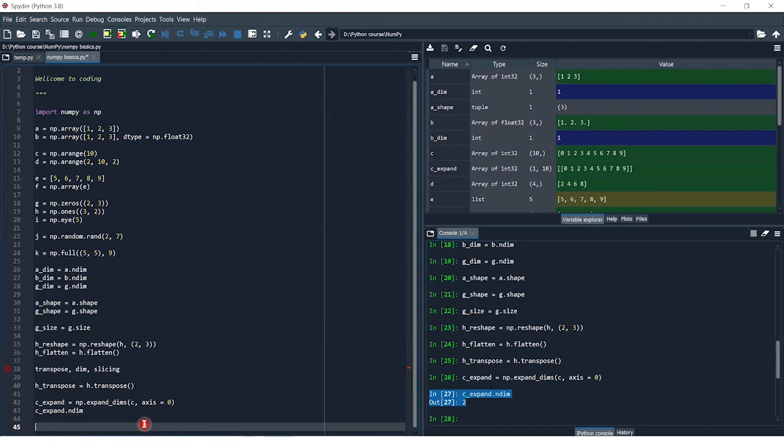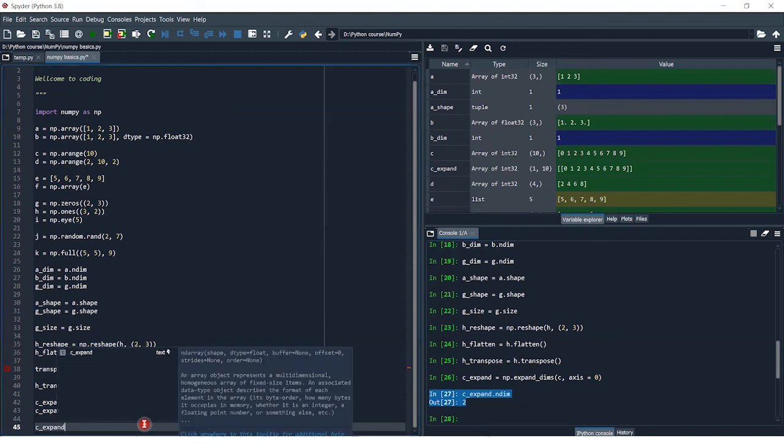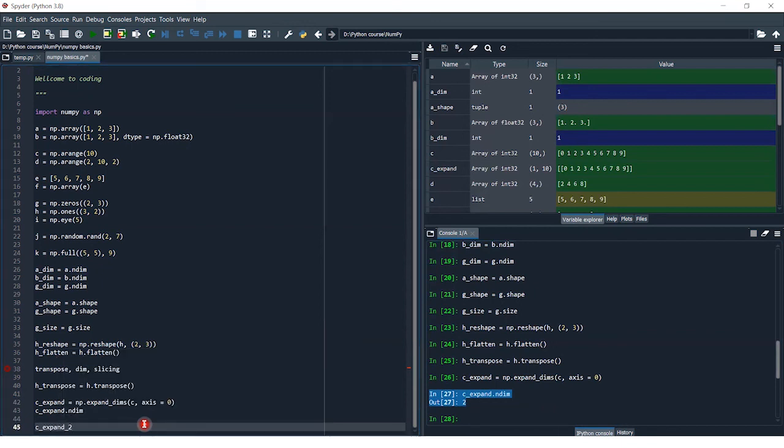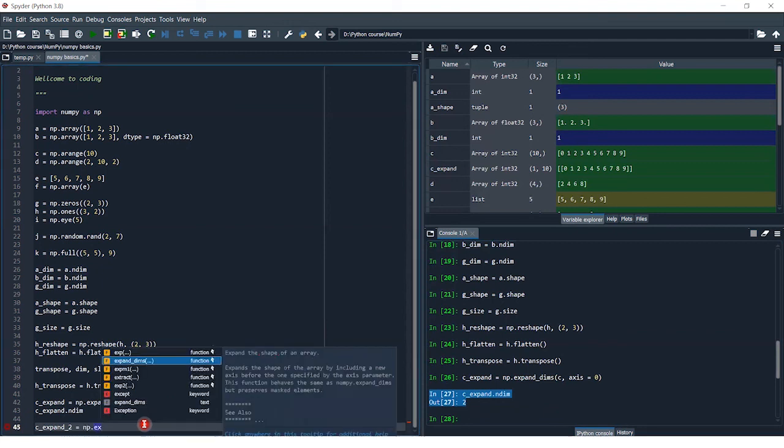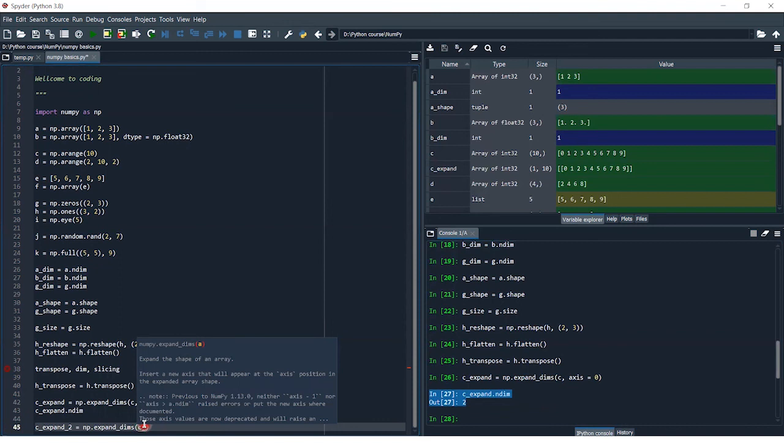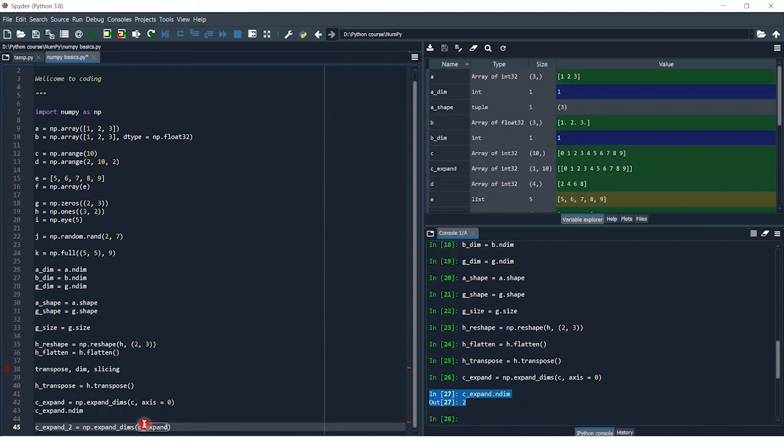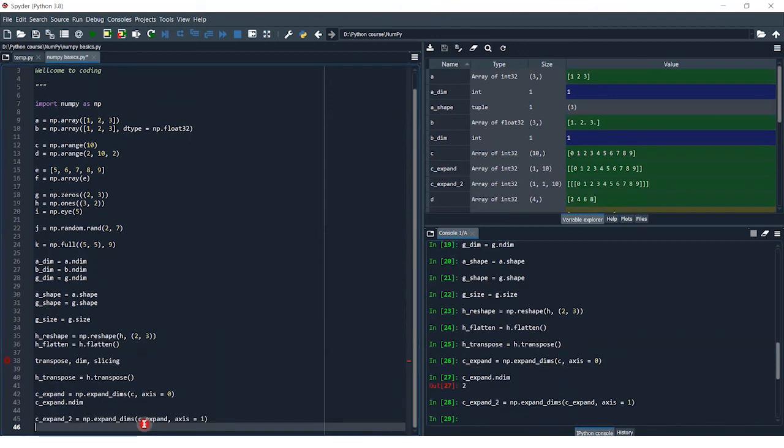So c_expand_2 is equal to np.expand_dims(c_expand, axis=1). So c_expand_2 has expanded the c_expand variable in axis equals 1, and now it has dimensions equal to 3.